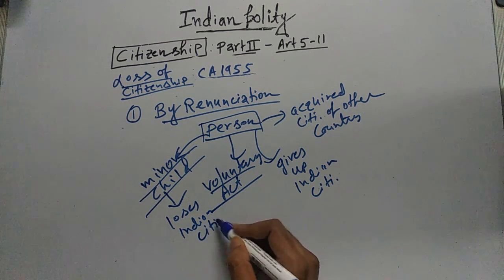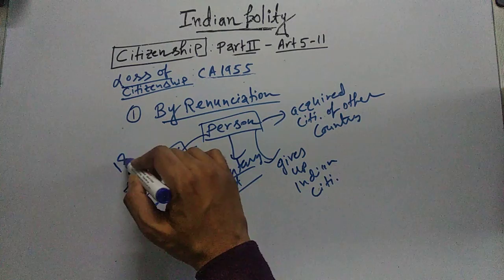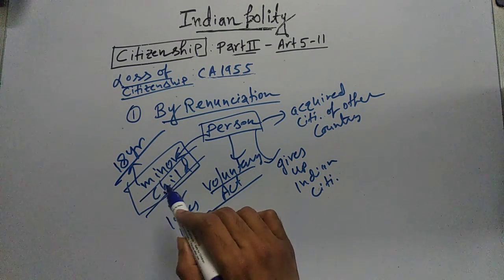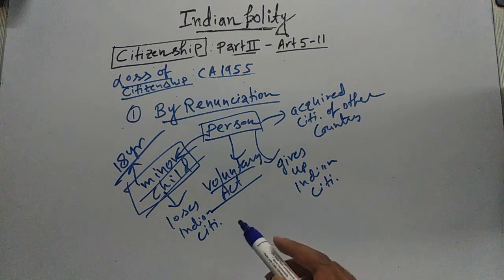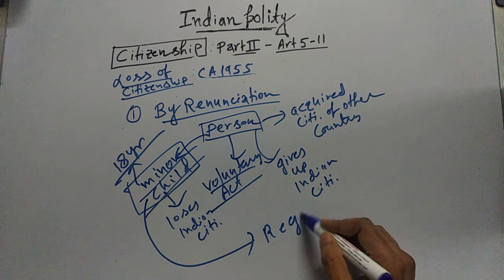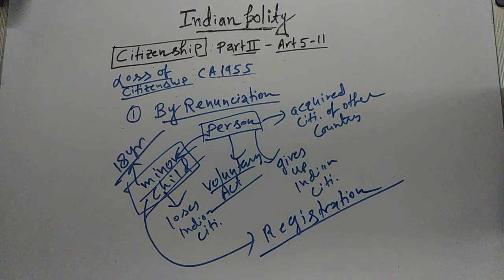But when this minor child attains full age, 18 years, he or she will have the option to resume Indian citizenship, which can be acquired by registration. I have already told you that when I was teaching you about registration.